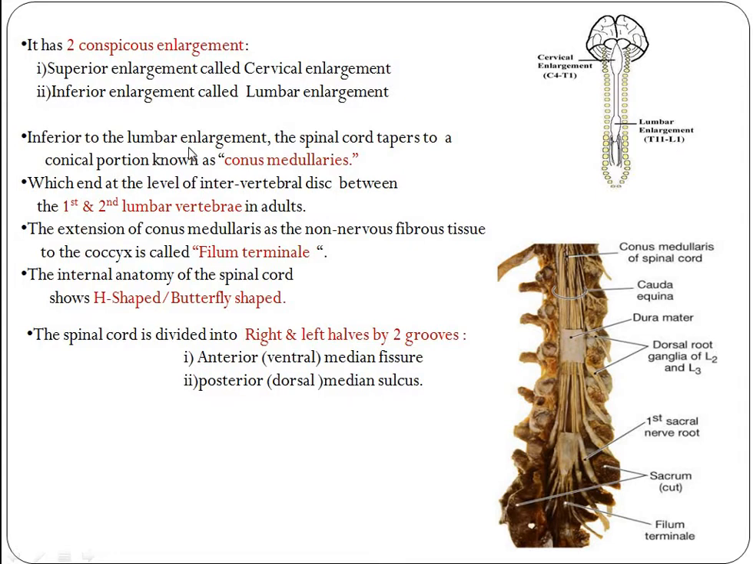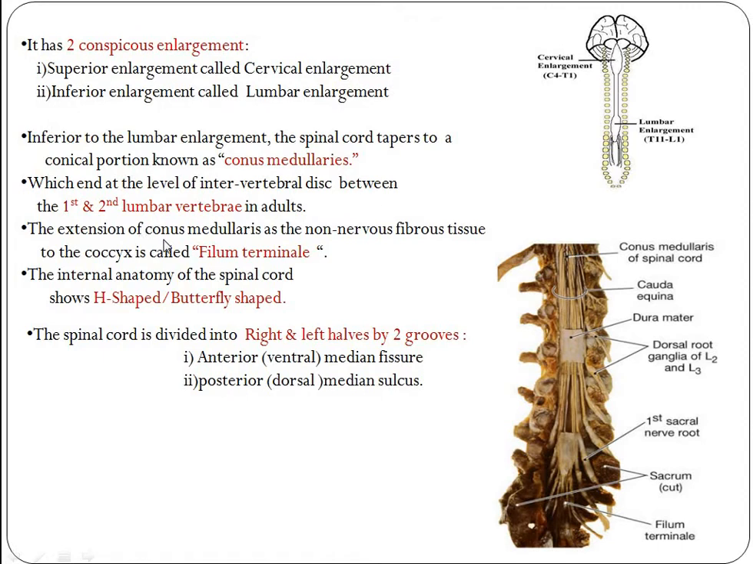Here, inferior to the lumbar enlargement, the spinal cord tapers to a conical portion known as the conus medullaris. See here, this is the conus medullaris of the spinal cord, which ends at the level of the intervertebral disc between the first and second lumbar vertebrae in adults.